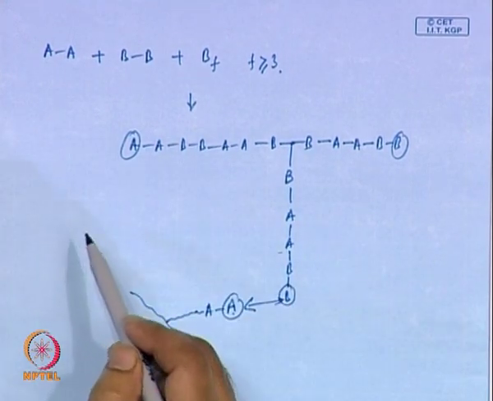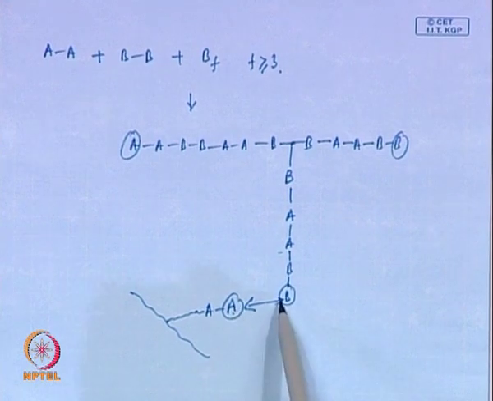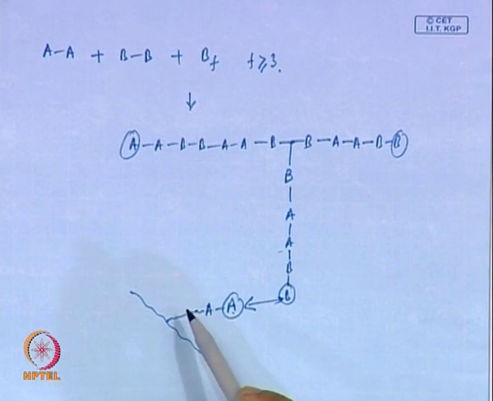In the earlier case there was no cross linking possible between two linear chains, but in this case, because there are free functional groups present of both types, it can undergo a cross linking reaction. What are the other types it can undergo?